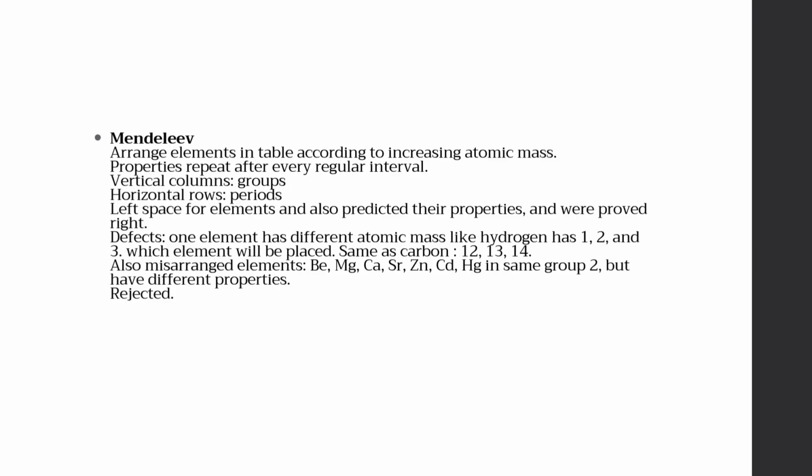Isotopes like hydrogen, ¹H, ²H, ³H, had different masses. Some elements with different properties were placed in the same group. Because of these defects, Mendeleev's table was improved later.